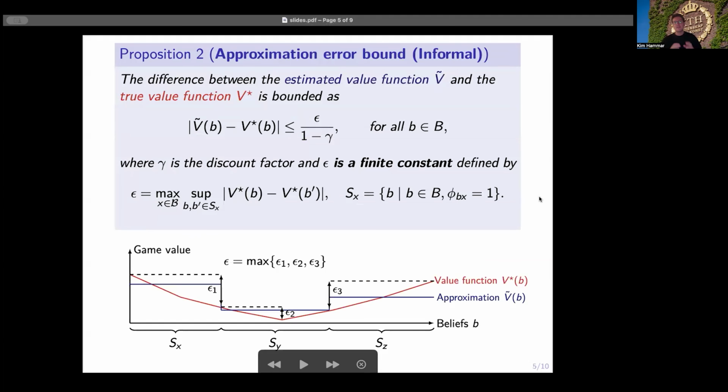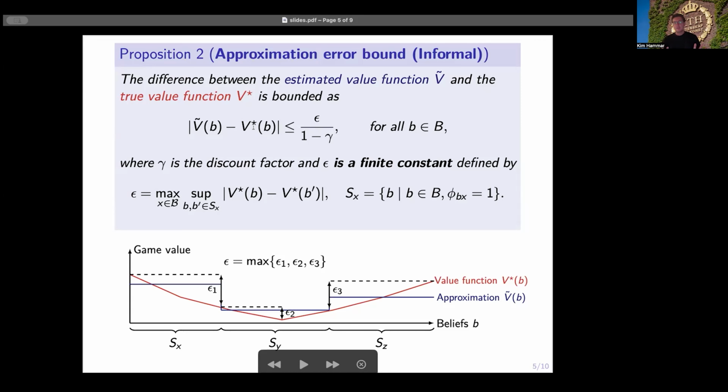We also prove that the approximate value function that we obtain from our method, which I denote here with v tilde, the difference between that value function and the true value function of the game, which I denote with v star, is bounded by this inequality here, where gamma is the discount factor of the game and epsilon is the maximum variation of the true value function within each partition of the belief space that maps to the same representative belief in the aggregate belief game. And all of the details about this proposition and also the previous proposition are available in the main body of the paper.